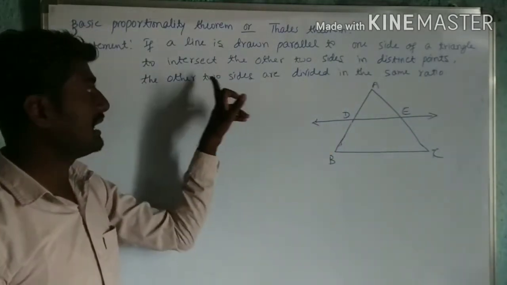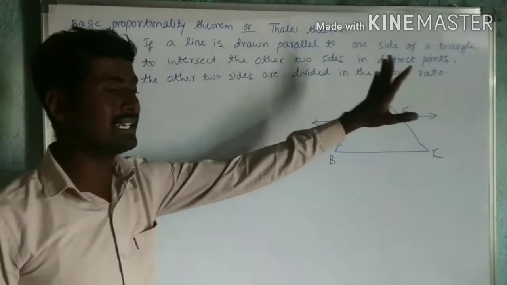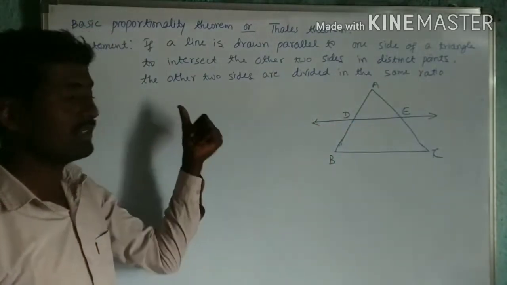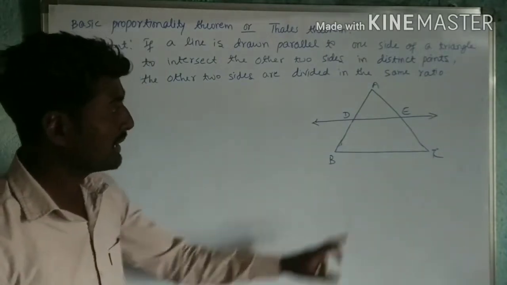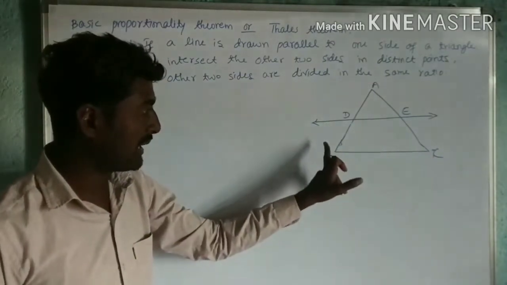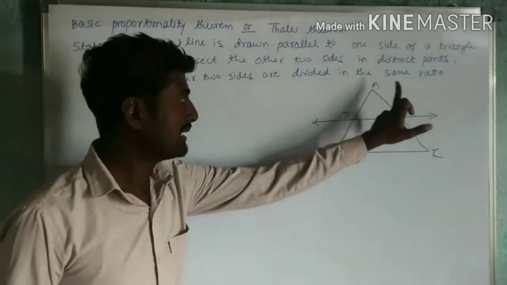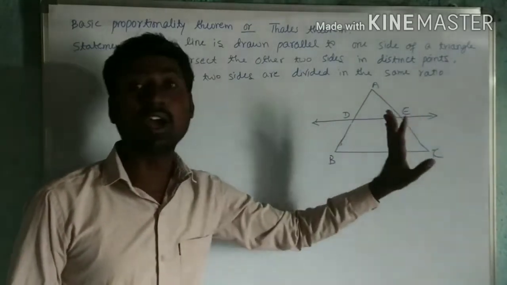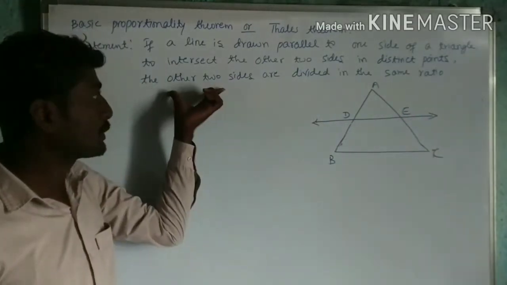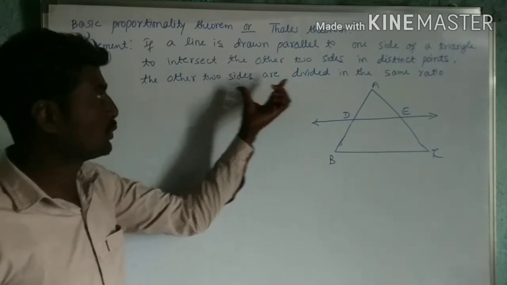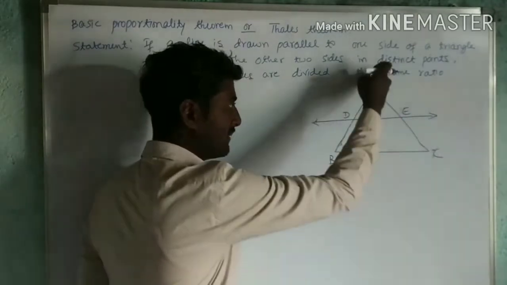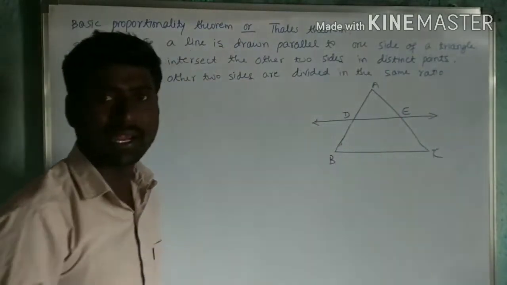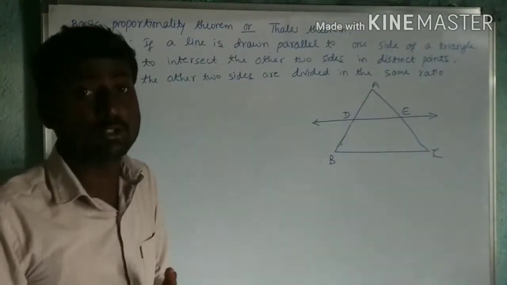Then the other two sides are divided in the same ratio. It means AD divided by DB is equal to AE divided by EC. We have to prove it. This line divides the other two sides AB and AC in the same ratio.